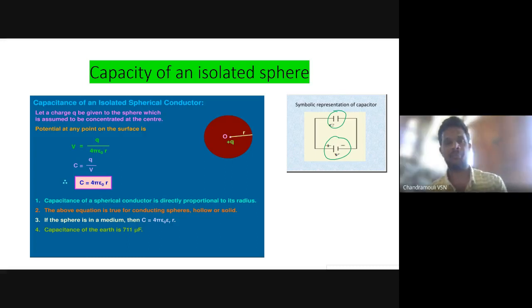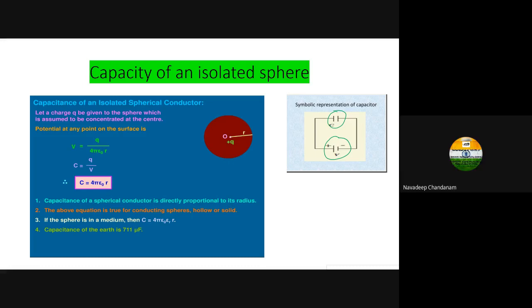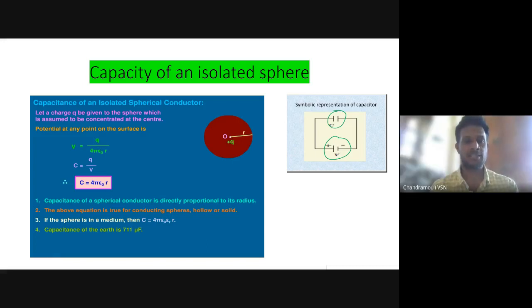Battery. Very good, beta. So can you figure out what is the capacitance of an isolated spherical conductor, Navdeep? Sir, can you repeat again, please? What is the capacitance of an isolated spherical conductor?